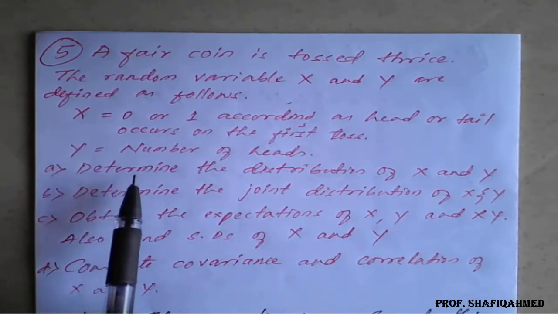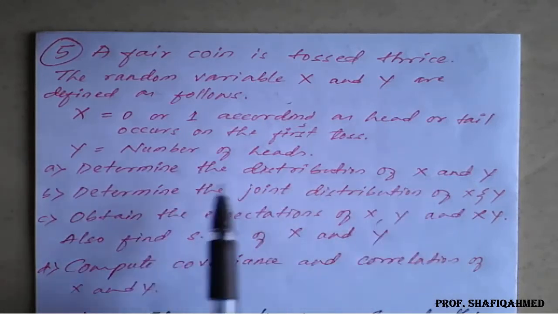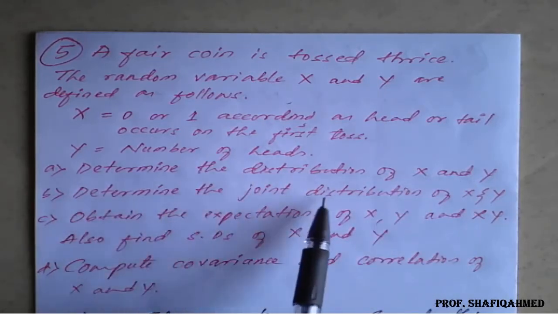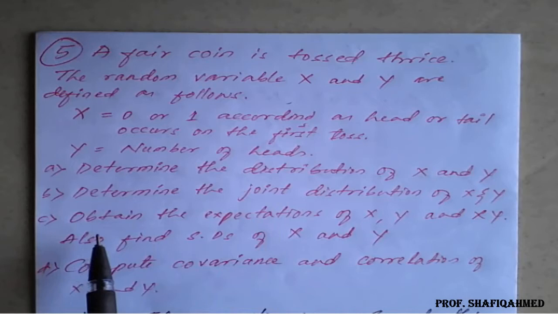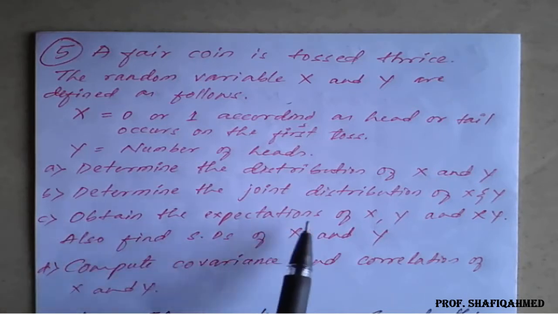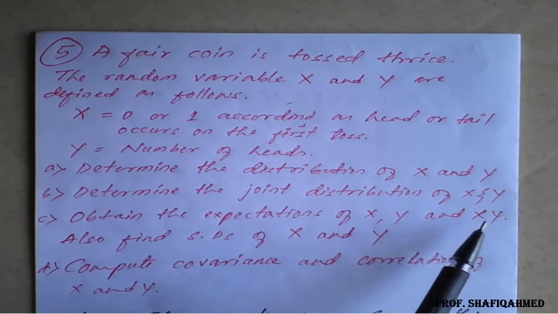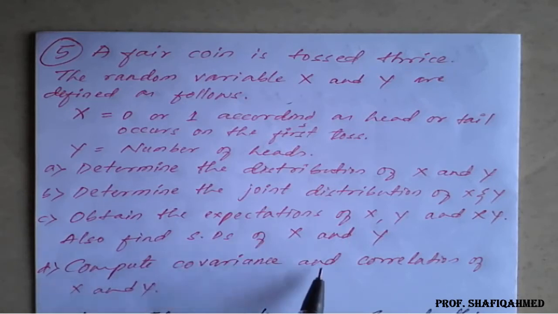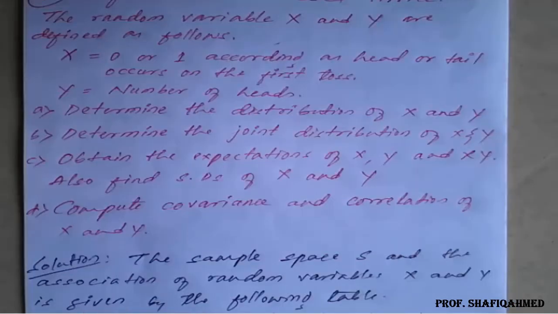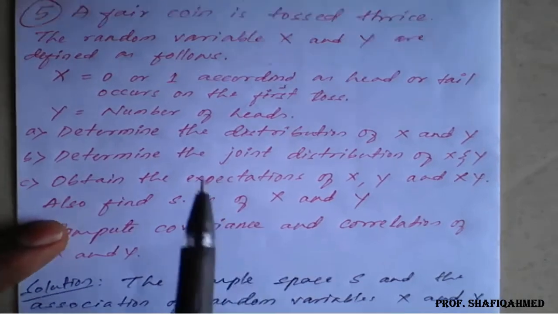So we need to determine the distribution of x and y, that is the table for x and y, then determine the joint distribution table, a complete table with the sums f of x and g of y. Then obtain the expectation of x and y, then xy, and find the standard deviation of x and y using the variance formula, then compute the covariance and correlation of x and y. Now the solution. A sample space S and the association of random variables x and y is given by the following table.